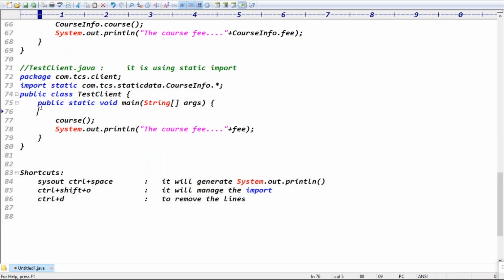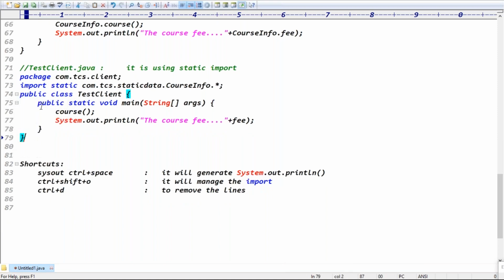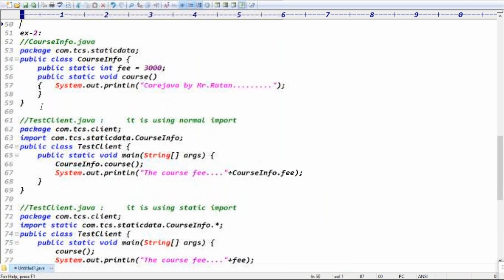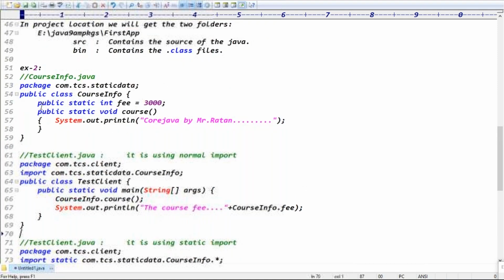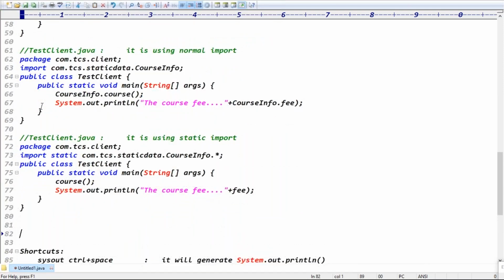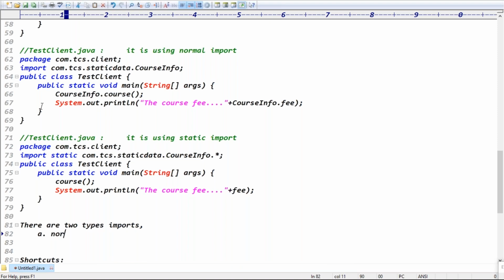Exactly, guys. How many types of imports are there basically? Guys, tell me how many types of imports we observe. Yeah, there are two types of import, right? What are the two types of imports? One is normal import. Yes, yesterday we were doing normal import.